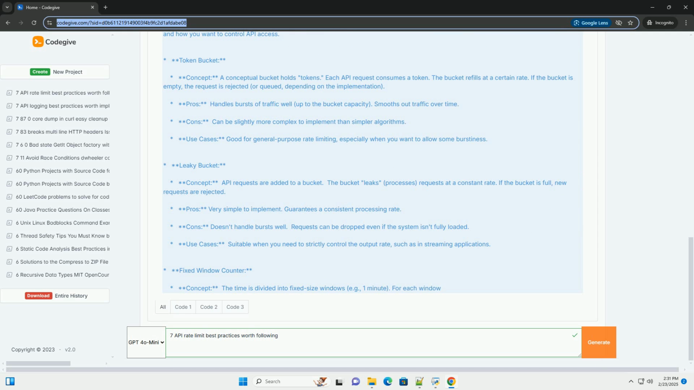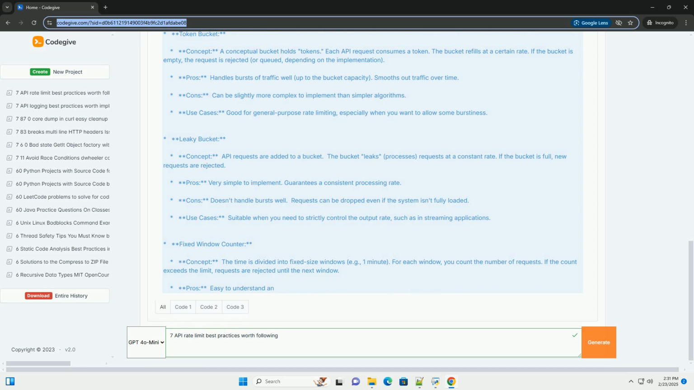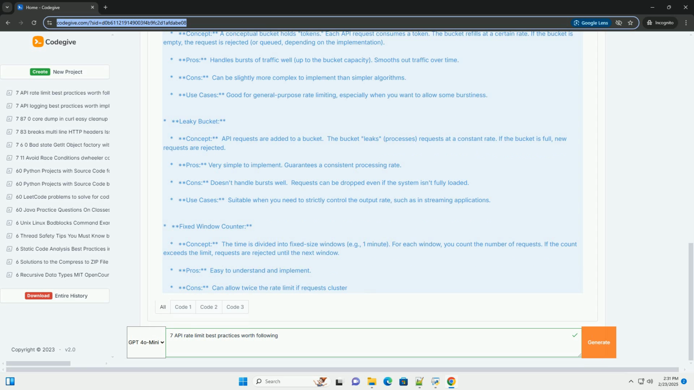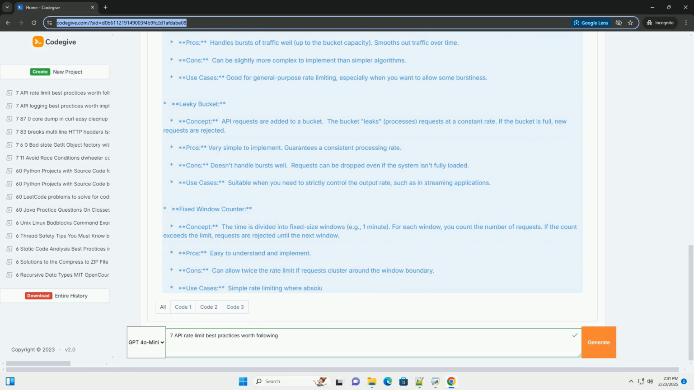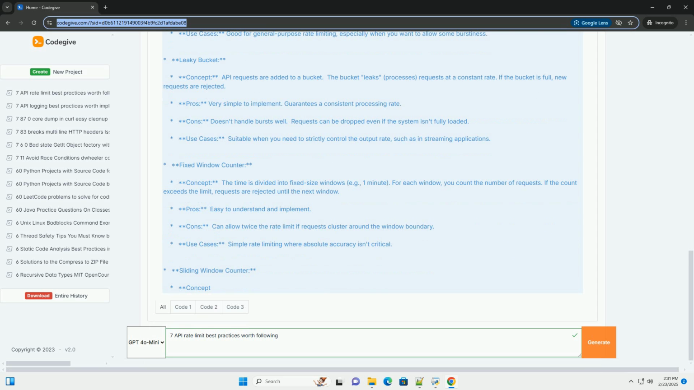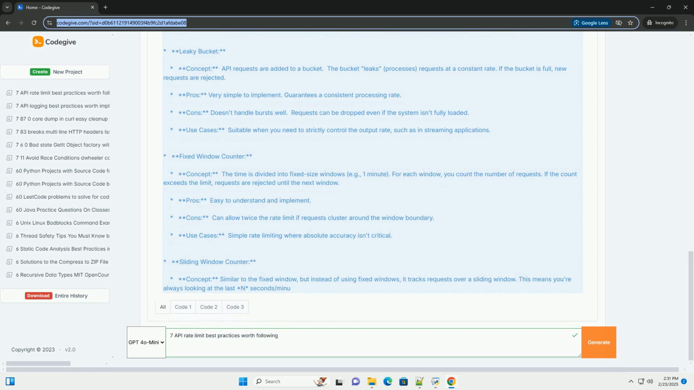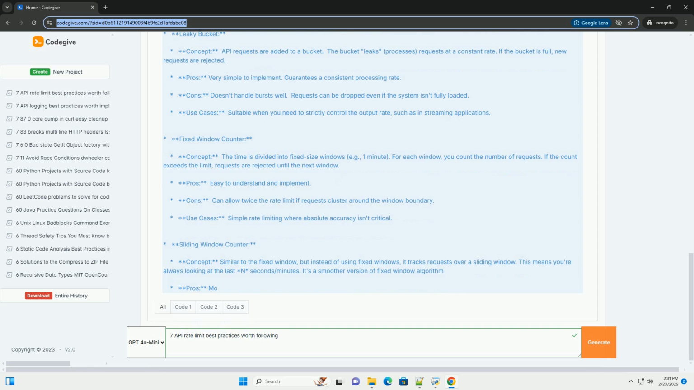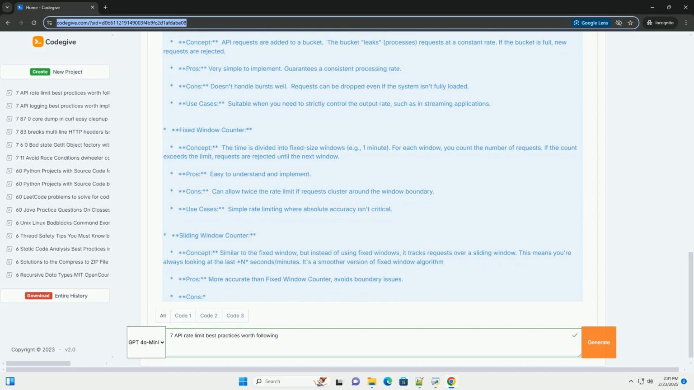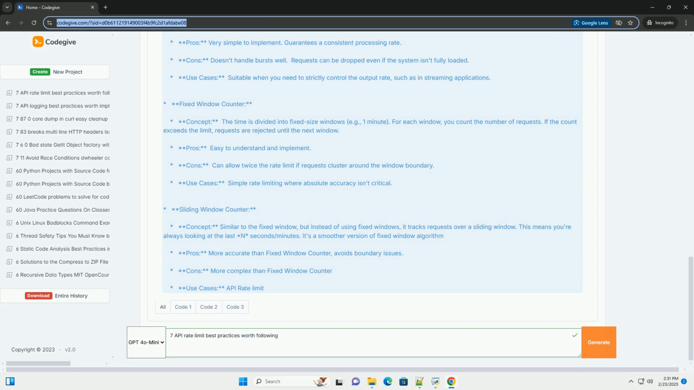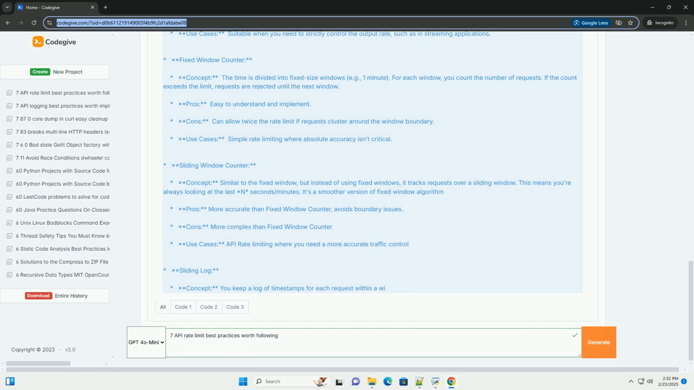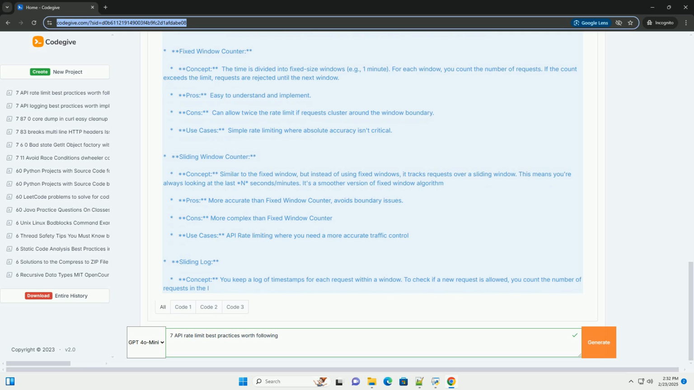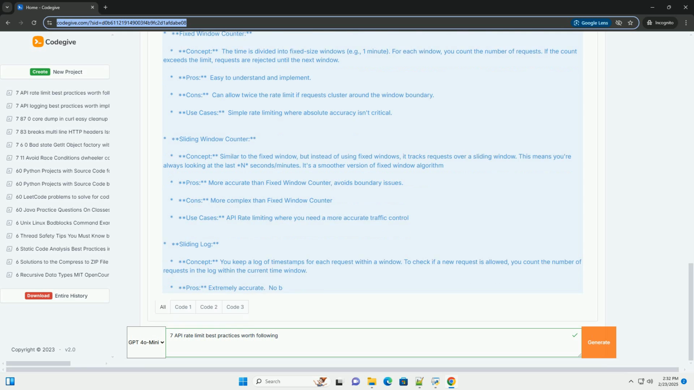Security. Rate limits can help mitigate denial of service, DoS, attacks. By limiting the number of requests from a single source, you can make it more difficult for attackers to flood your system. Cost management. If you're using cloud-based APIs, for example AWS, Google Cloud, Azure, rate limiting can help you control your costs by preventing accidental or malicious overuse of API resources.